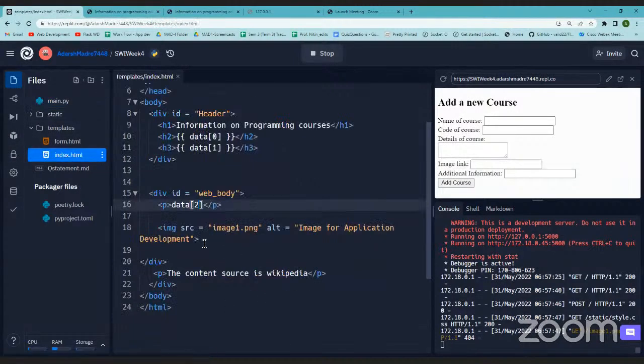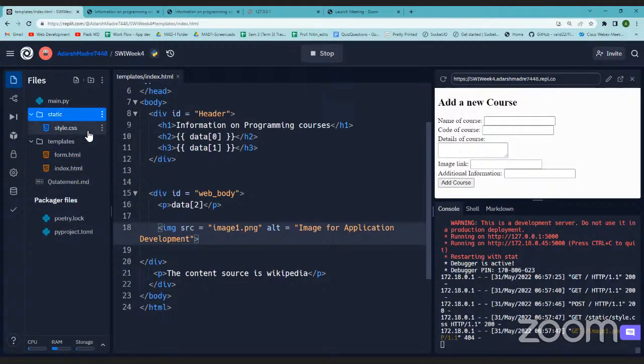Yeah, data 2. Now what? So in an image tag, in src we generally have to give the image which is there in the static folder. So this image should lie in the static folder. Along with the JavaScript JS file and CSS file, we can also have all the images there. I can download some images, but let us upload from there itself.